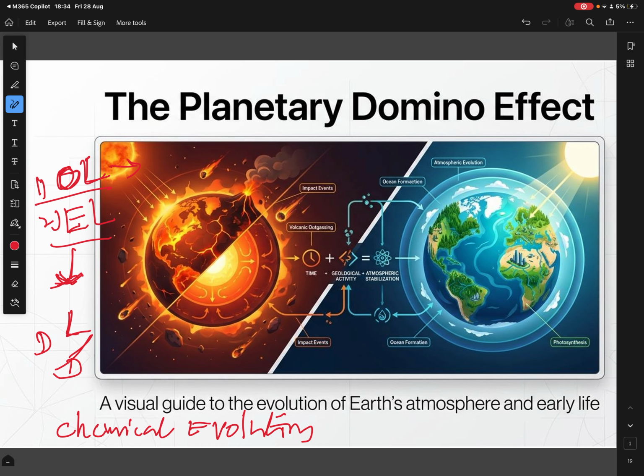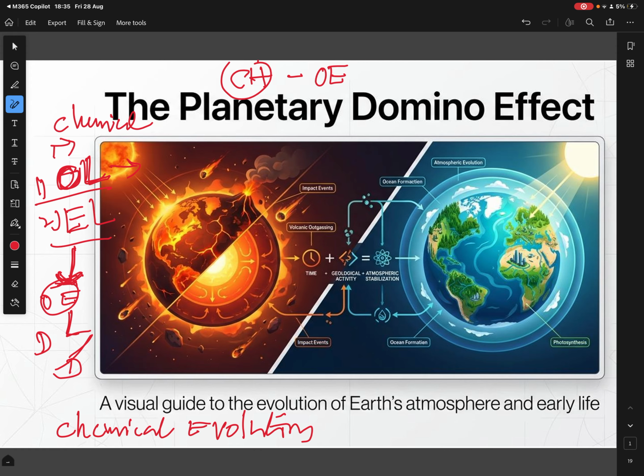This origin of life is also called chemical evolution, and the evolution of life is called organic evolution. So we can divide evolution broadly into two categories: chemical evolution and organic evolution.